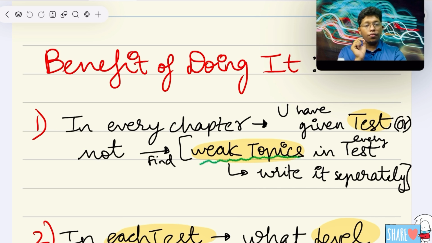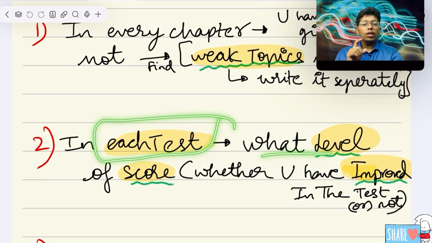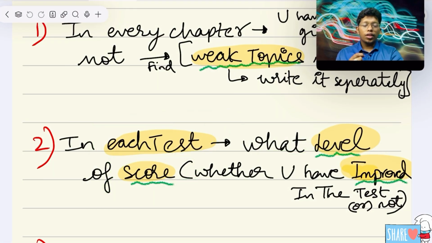That's why weak topics are very important, and we should write them in a separate note also. In each test, see what the level of score is. I'm not saying that if you take 300 it's very bad, or 400. But if before you have taken 300 and now you come to 400 or 450, it's an improvement, right?